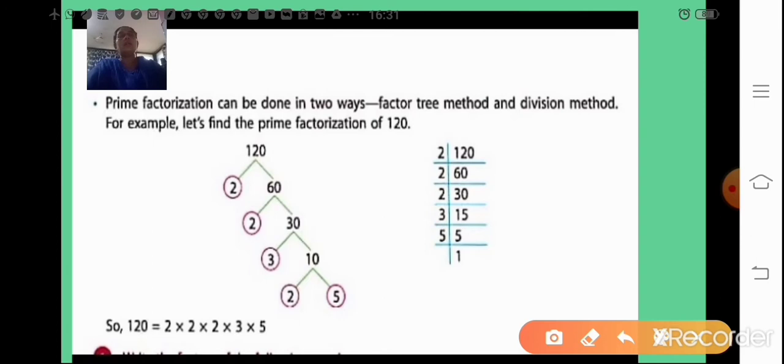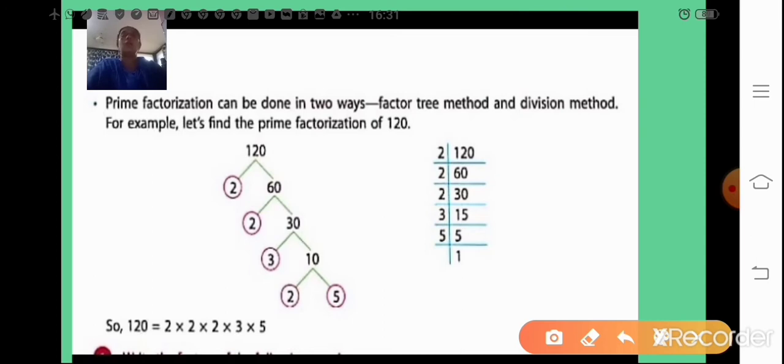Again 30 is divisible by 2, or you can take 3 also. Here it is taken as 3. So 3 tens are 30. Again 10 is divisible by 2. So 2 fives are 10. Here all the numbers, that is 2, 2, 3, 2 and 5, are prime numbers.